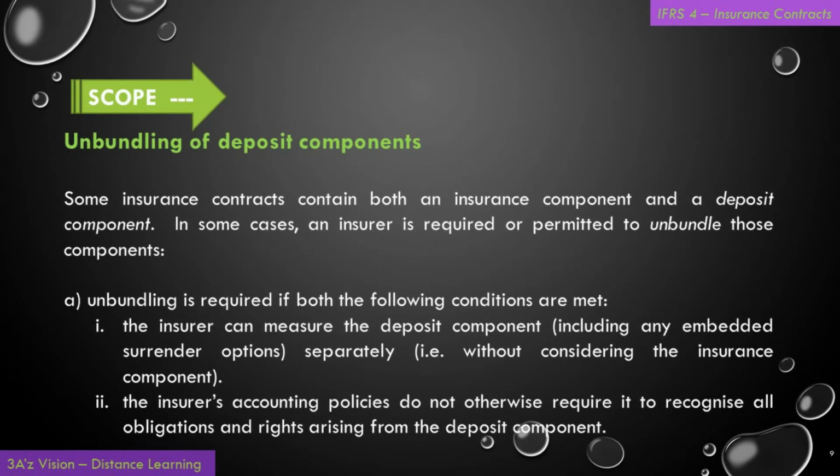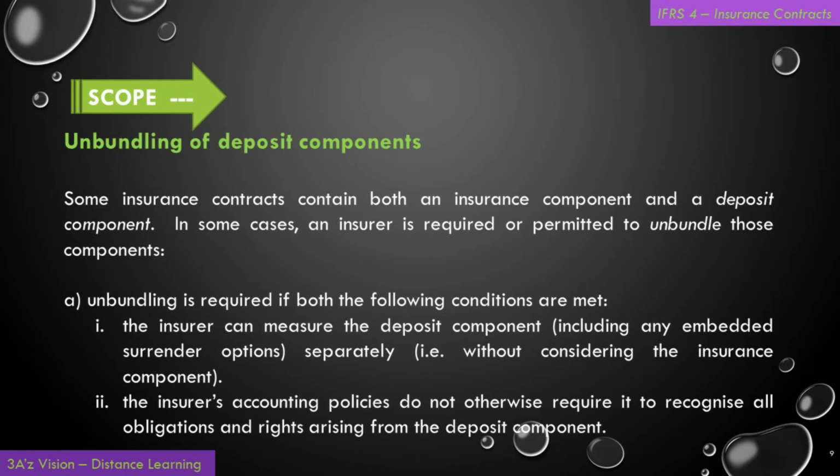Unbundling of deposit components. Some insurance contracts contain both an insurance component and a deposit component. In some cases, an insurer is required or permitted to unbundle those components. A. Unbundling is required if both the following conditions are met. Number 1, the insurer can measure the deposit component, including any embedded surrender options, separately, that is, without considering the insurance component.